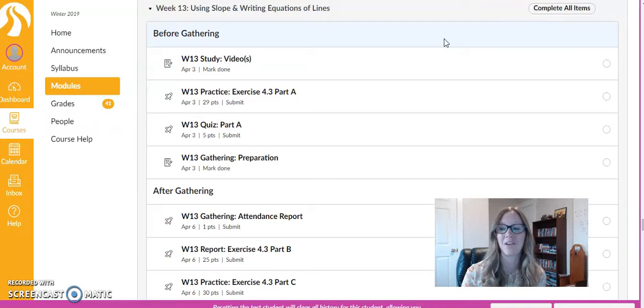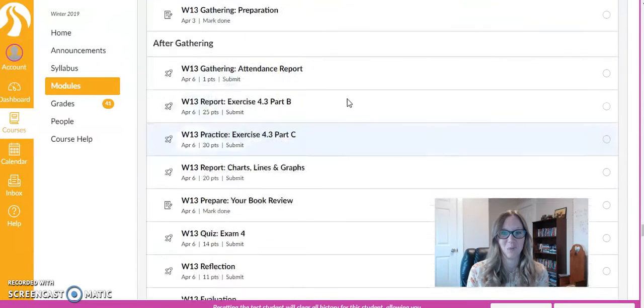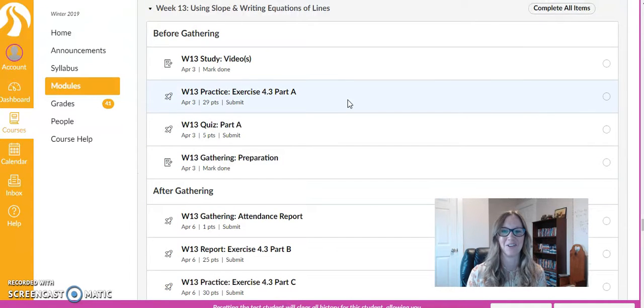Right, here we are at week 13, and we only have 2 weeks left. And so we're starting to finish things up here. In this week, working with slope and now starting to write the equations of lines. This is really your last major mathematical thing that you'll be learning, finishing up working with these lines and graphs and working with slope.